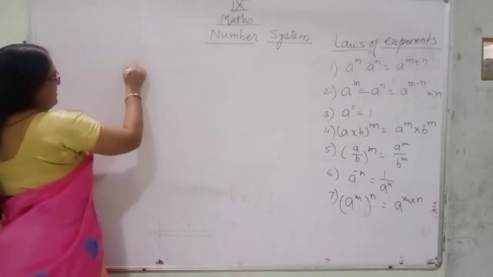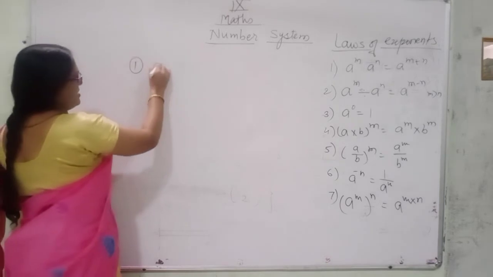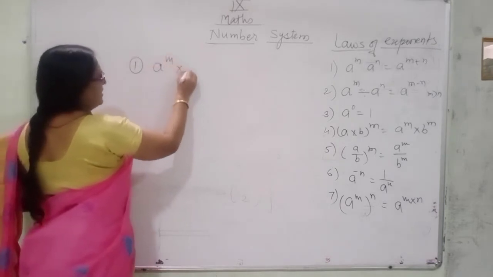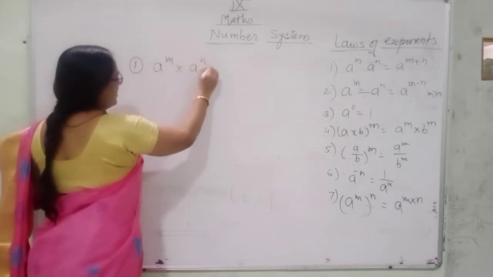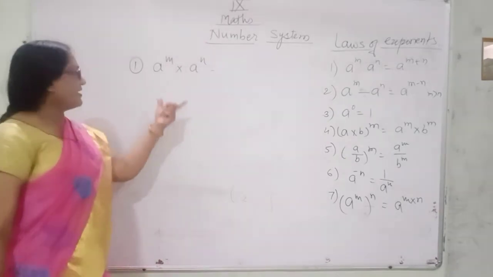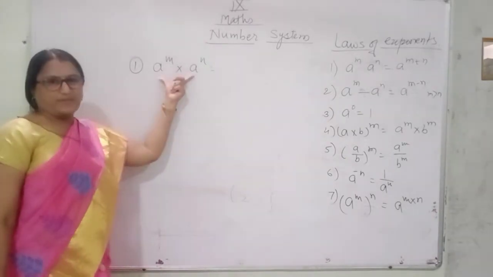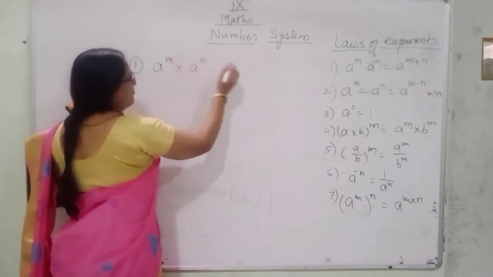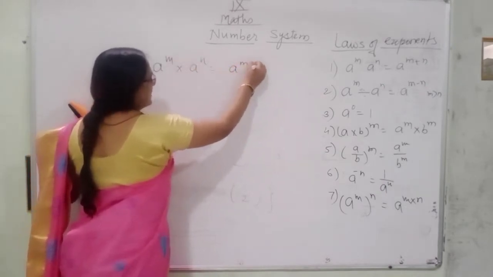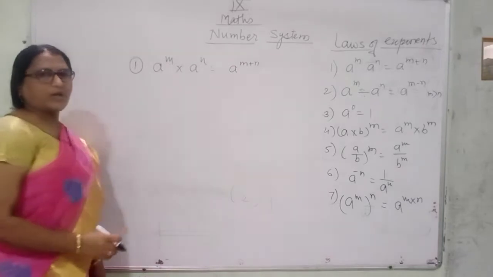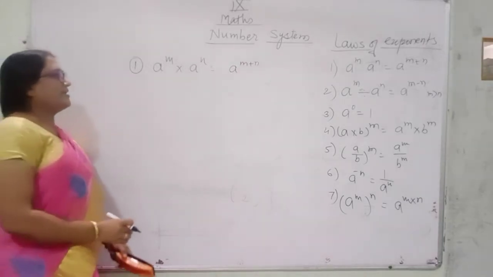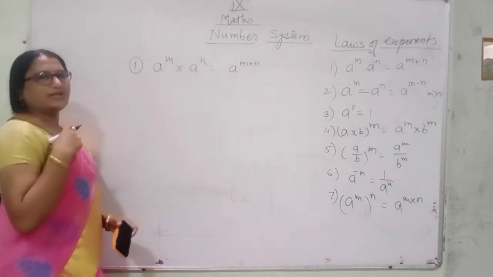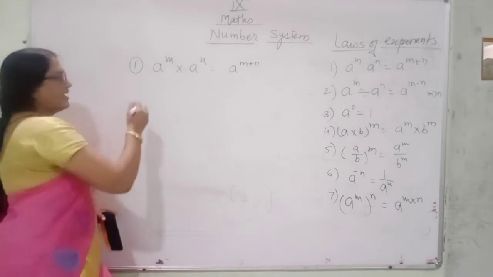First law. What is the first law? a raised to the power m multiplied by a raised to the power n. Observe it here. The base is the same. If the base is the same, you can take the addition of the powers, m plus n. a raised to the power m multiplied by a raised to the power n is equal to a raised to the power m plus n.